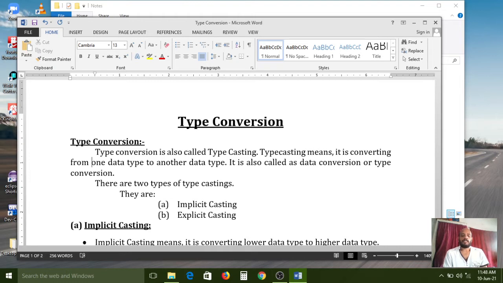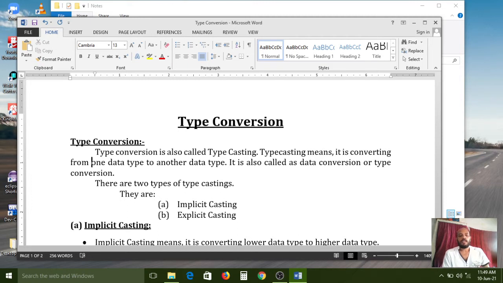Actually, in the last class we completed the data types concept. So what is the use of data types? If you want to allocate memory for any variable or any function, data types are very useful. Without data types, we can't create any variable or any function in our C program. We can't do the programming. So that is the importance of data types.